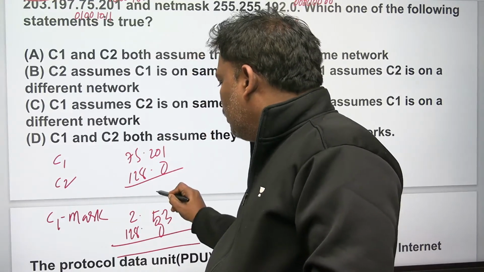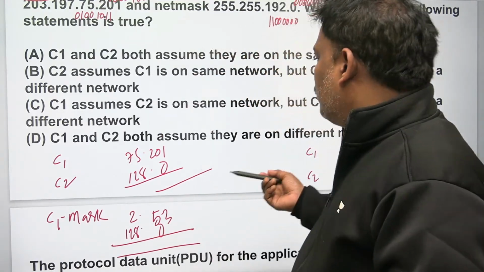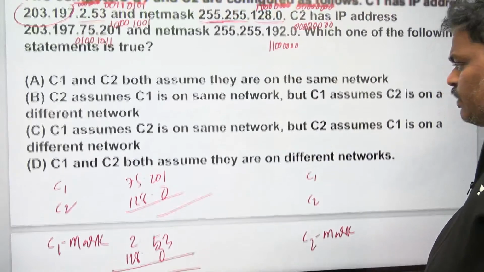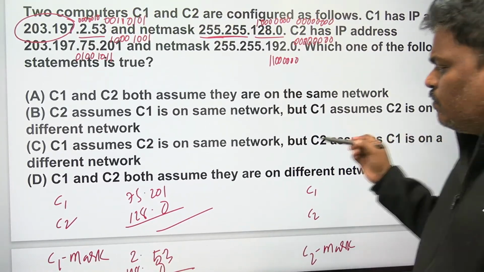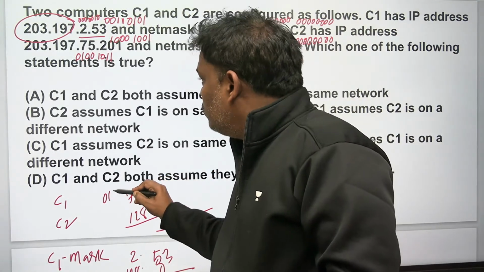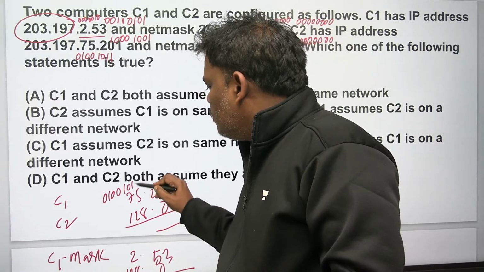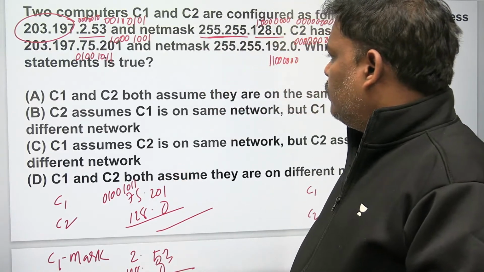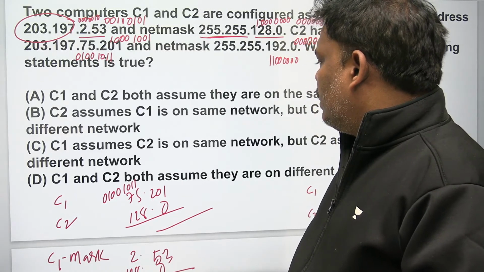I have done the binary conversion also. If you want, you can verify. Can you see the binary conversion? What is the 75 binary conversion? I have written already: 0, 1, 0, 0, 1, 0, 1, 1. 75, that is, the C2 address.